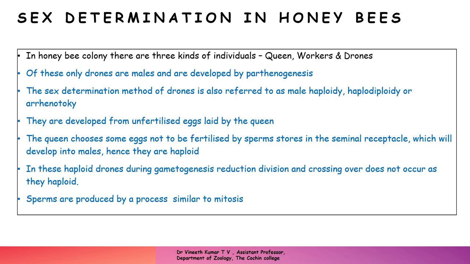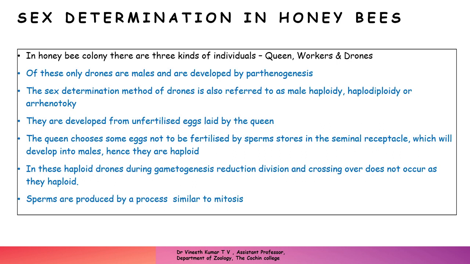So the sex determination method of drones is referred to as male haploidy. That means the males will be haploid, or haplodiploidy, or arrhenotoky. All these refer to the same process of development of drones in the honeybee colony, that is, the development of an organism without fertilization, from a haploid egg. And all the cells of the resulting individuals will also be haploid.